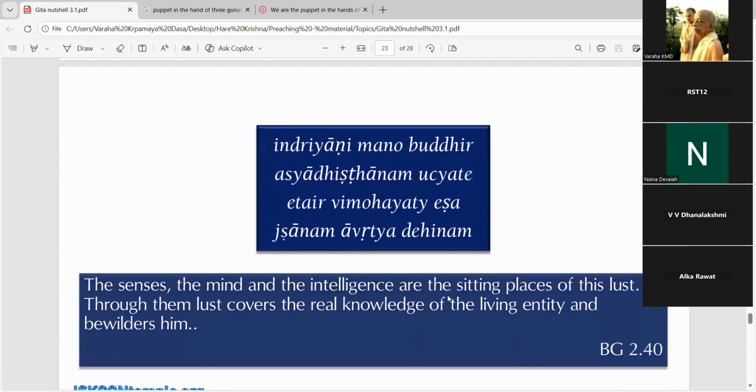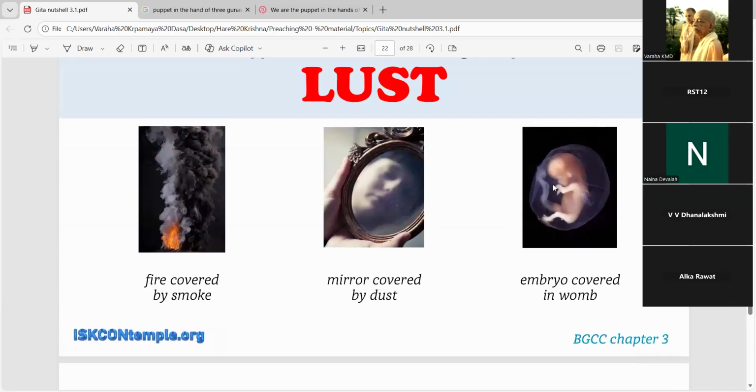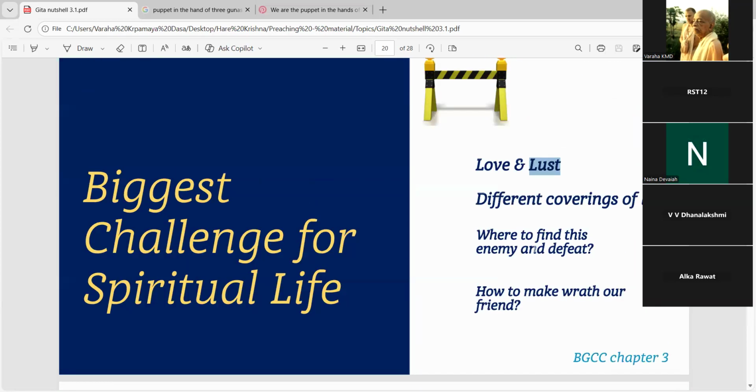2.40, the shloka in Bhagavad Gita says, Indriyani manobuddhir asyadhishthanam uchyate, etair vimohayaty esha jnanam avritya dehinam. The senses, the mind, and the intelligence are the sitting place of this lust. So we were willing to understand which is the way to find this enemy and defeat it.